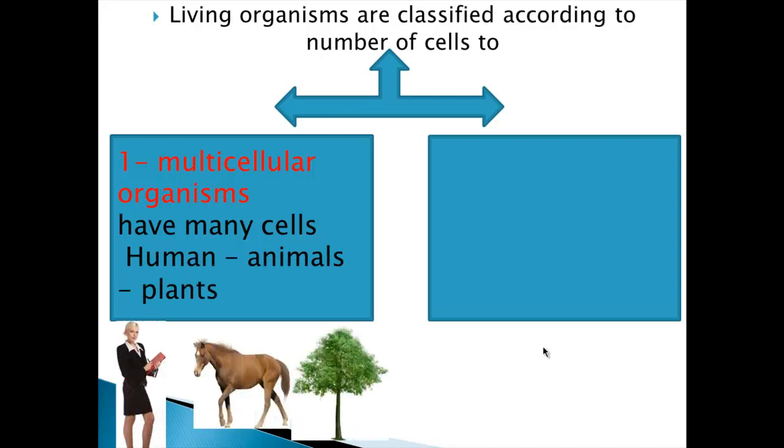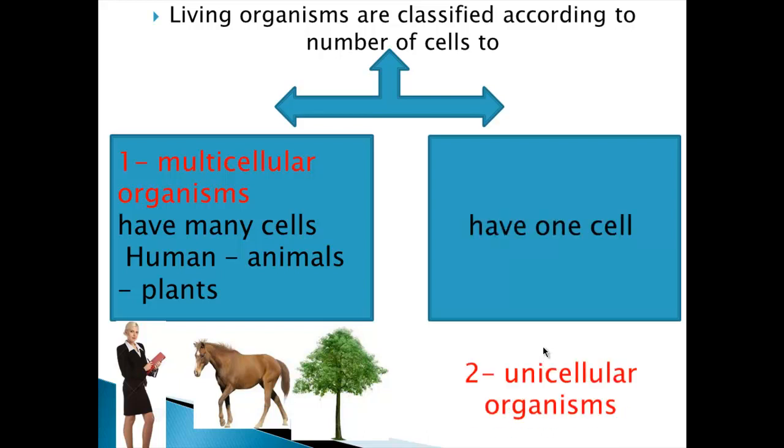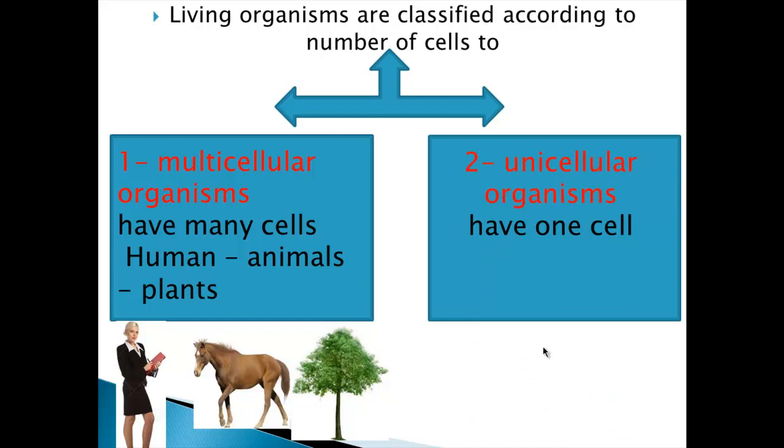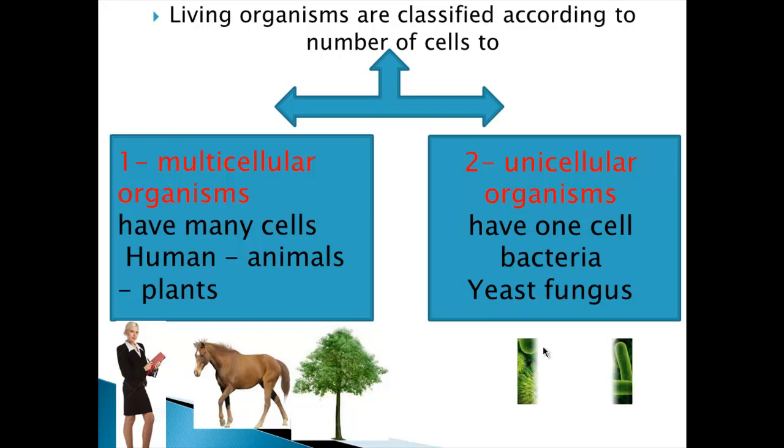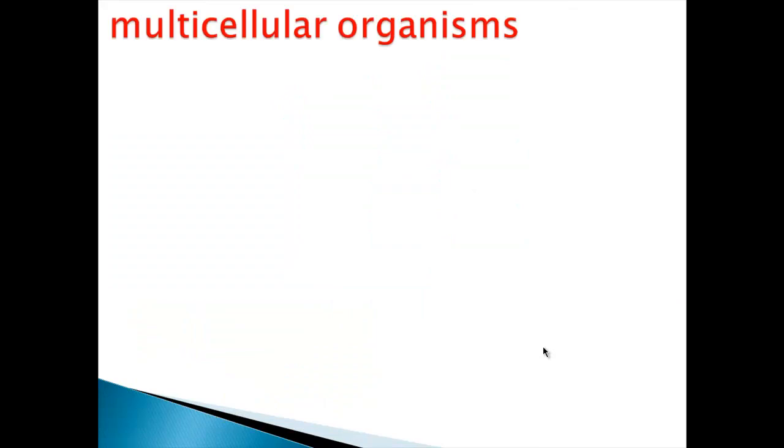The other type of living organisms have only one cell in their body. These living organisms are called unicellular organisms. So unicellular organisms are organisms that have only one cell in their body, like bacteria and yeast fungus. This is the picture of bacteria. First, we will talk about the multicellular organisms, like human, animal, and plant.